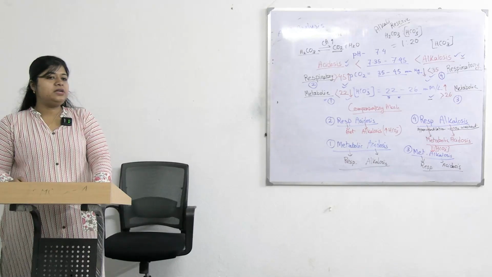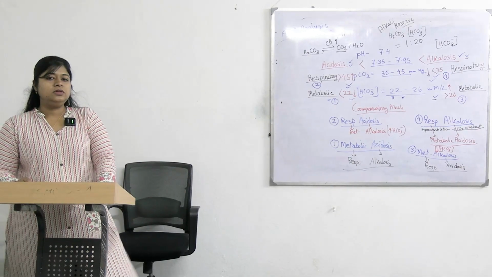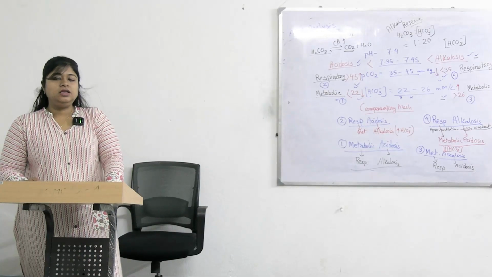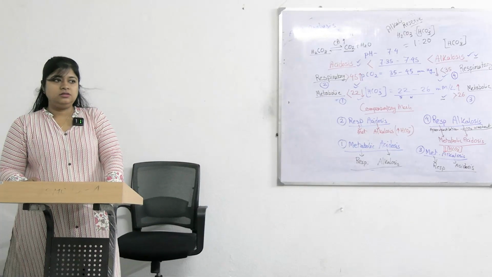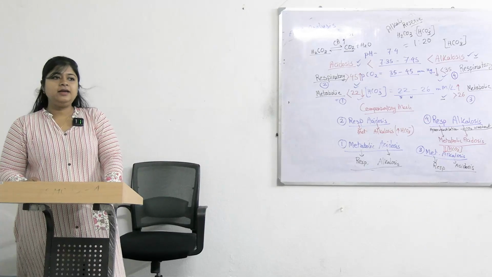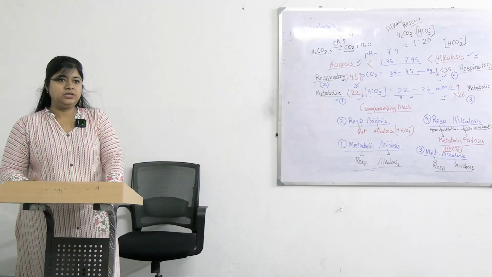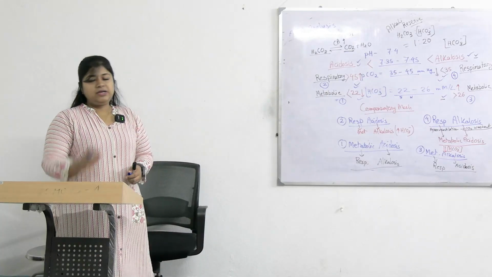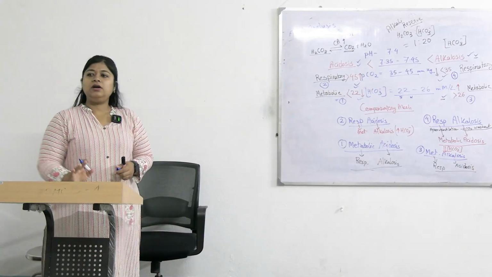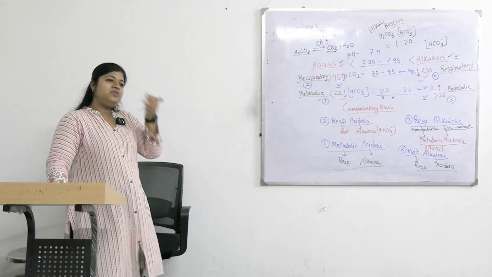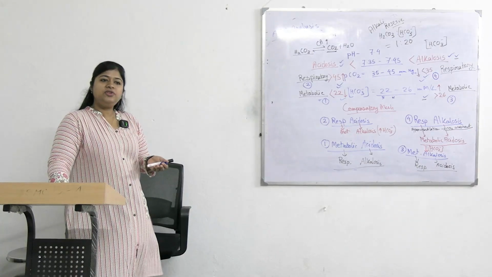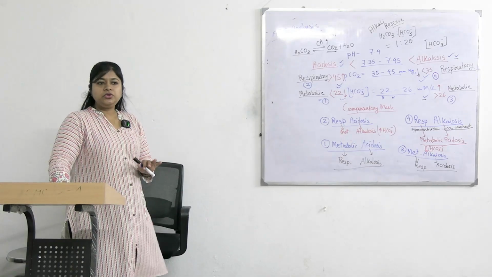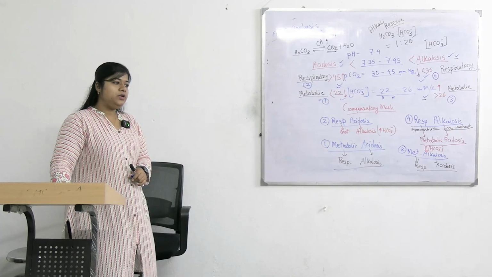Chronic alcoholic persons tend to have acidosis, lactic acidosis, ketoacidosis. That is why he is having metabolic acidosis. In this case, he may have lactic acidosis or ketoacidosis. We don't know, but we should know the causes of metabolic acidosis.